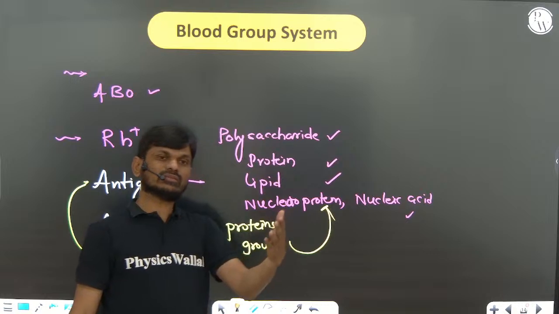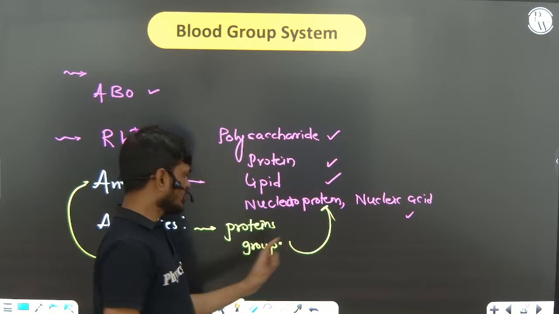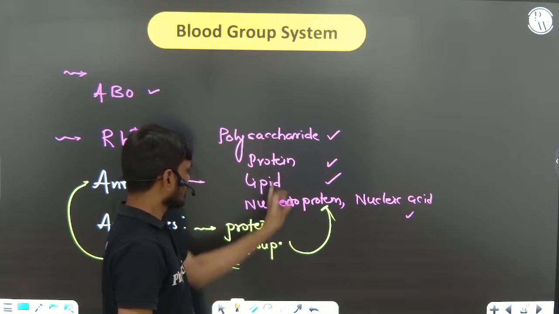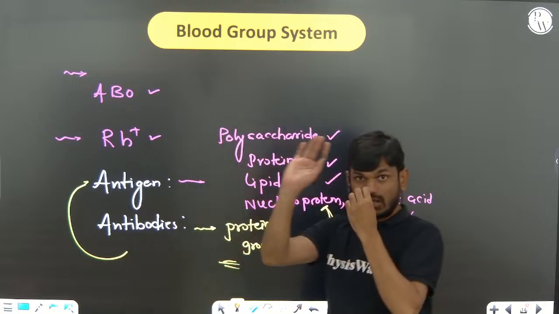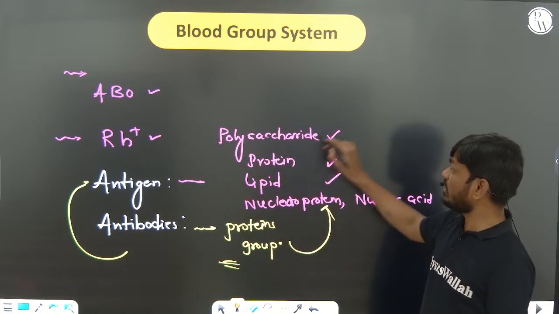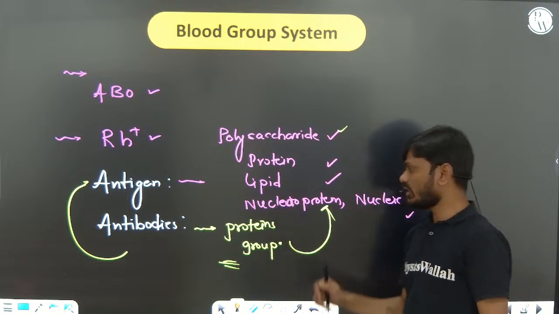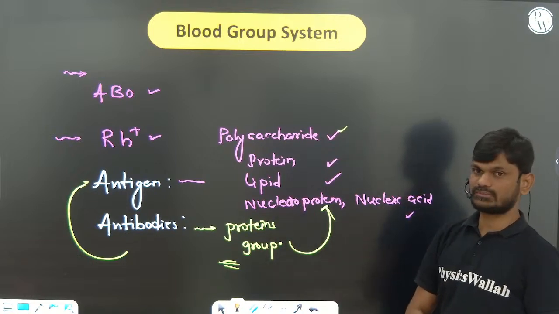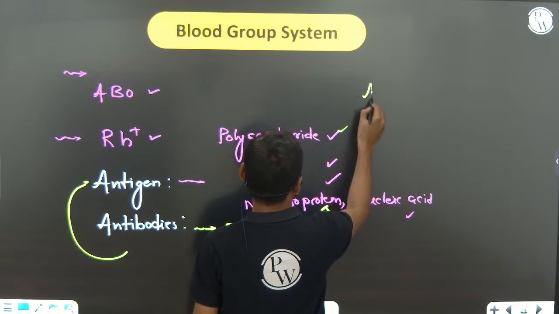So that group of proteins we call antibodies. Question important: antibodies are always protein, but antigen may be a polysaccharide, a protein, a lipid, a nucleoprotein, or nucleic acid.